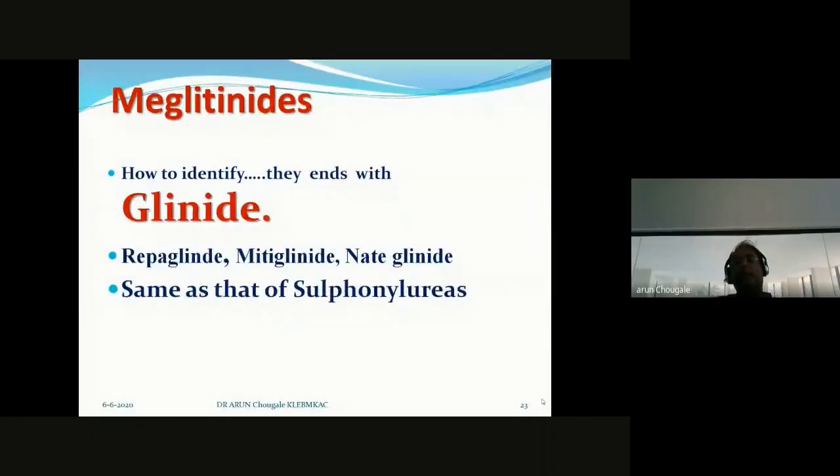Okay. So, meglitinides, how to identify? Again, they are identified by the suffix, that is glinide: repaglinide, mitiglinide, and nateglinide. As I said, they are the same as sulfonylureas. They show the same action, the same side effects, each and every aspect of meglitinides is the same as sulfonylureas in clinical practice.